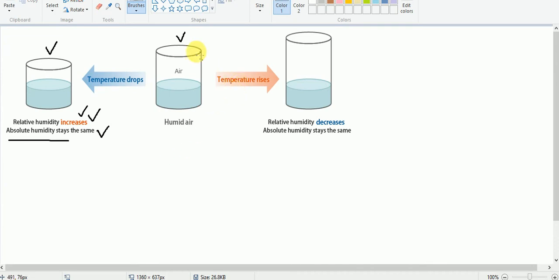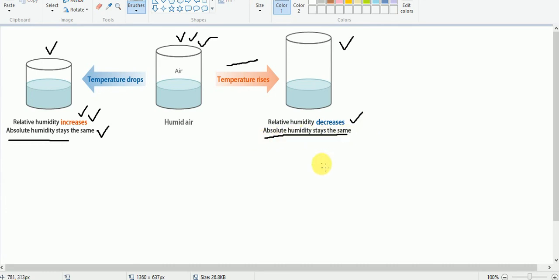Likewise, when this parcel of air is heated, or when the temperature rises, the volume of this parcel of air will be expanded, will be increased. And if there is no addition of water vapor, then relative humidity will be decreased, since it is expressed in percentage. But absolute humidity remains the same.